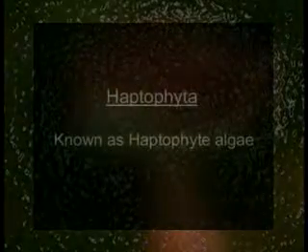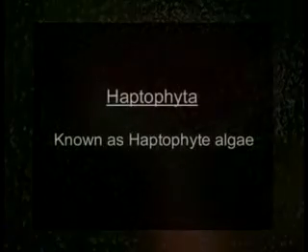The next phyla is Haptophyta, commonly known as haptophyte algae. The majority of these occur in marine habitats and only a few in fresh waters. The photosynthetic pigments here are chlorophyll A, C, carotenoids, especially fucoxanthin.